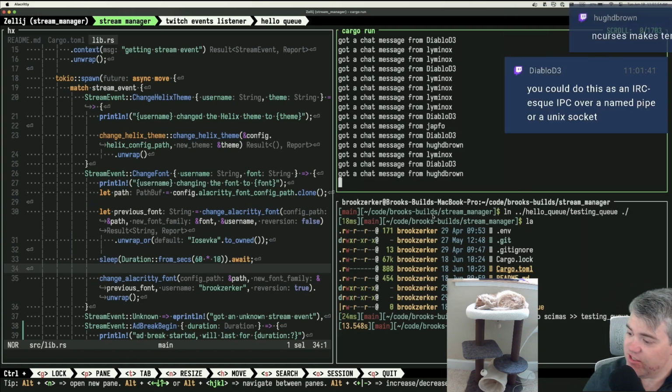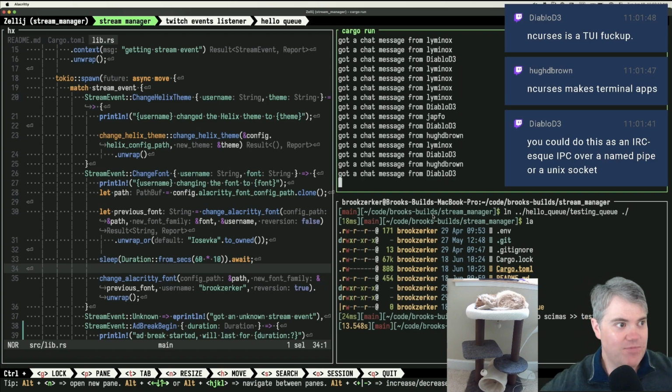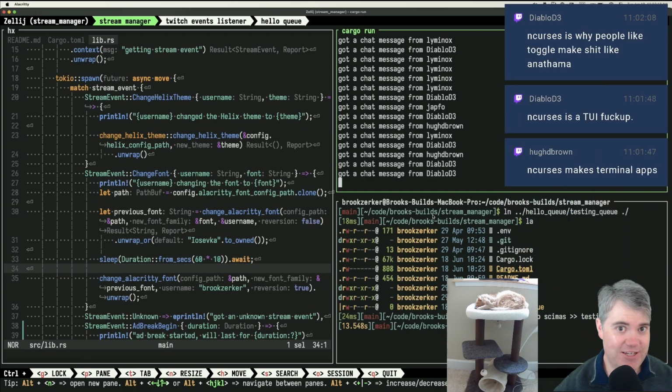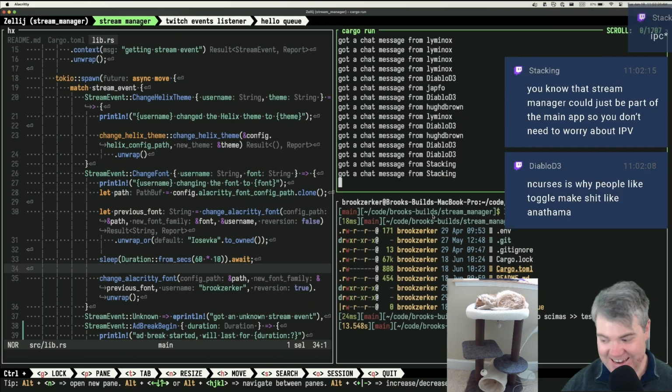You can do this as an IRC-esque IPC over a named pipe or a Unix socket. Ncurses is a TUI library. It makes terminal apps. Oh, I see. So it's like a GUI for the terminal. It's a TUI. Yeah. If we're going to use a TUI, I would absolutely be trying Anathema. Ncurses is why people like Toggle make things like Anathema.